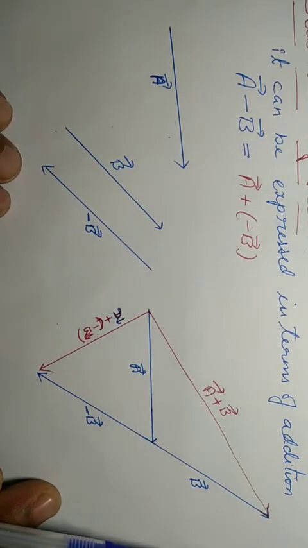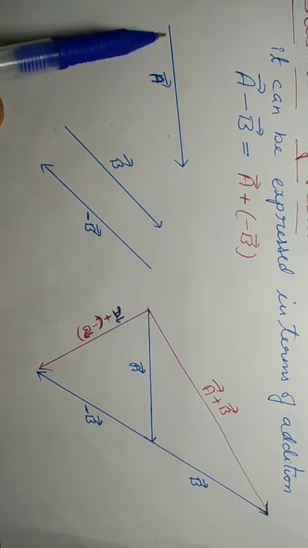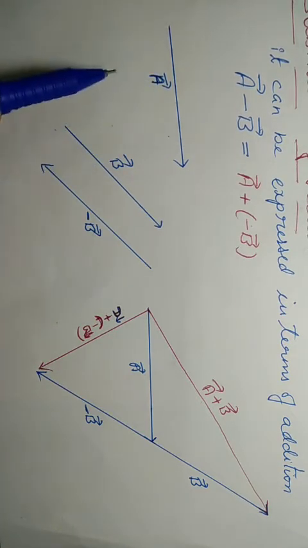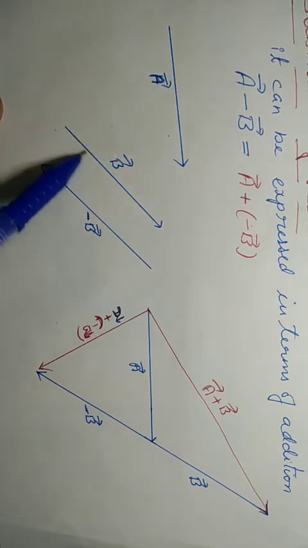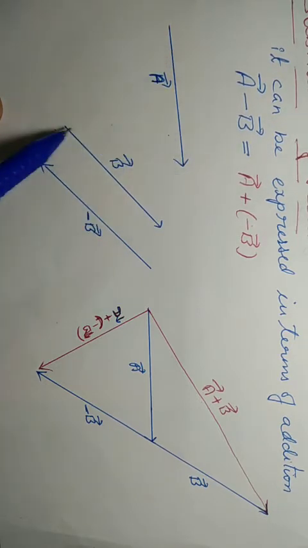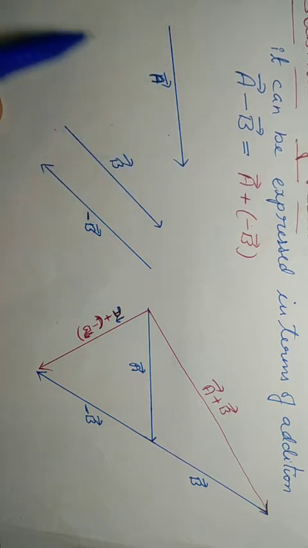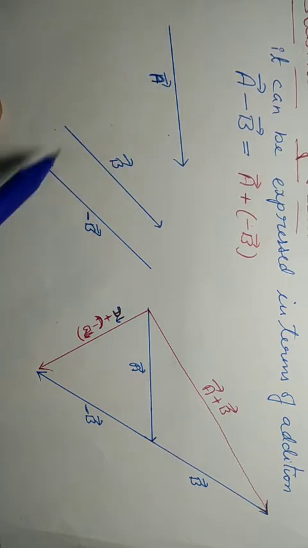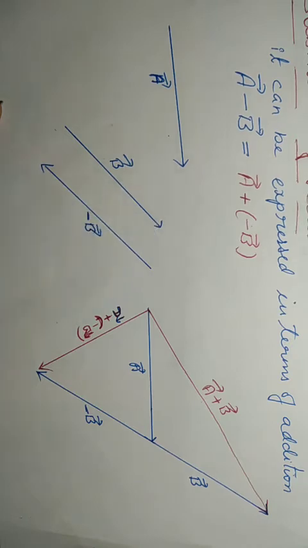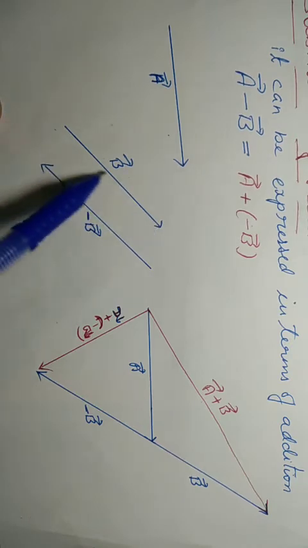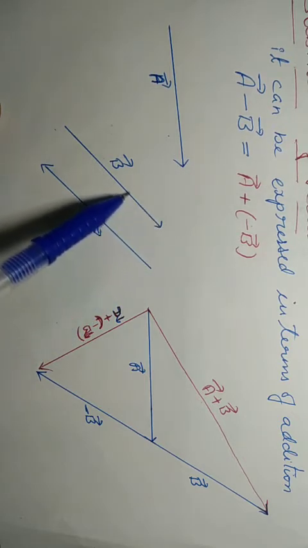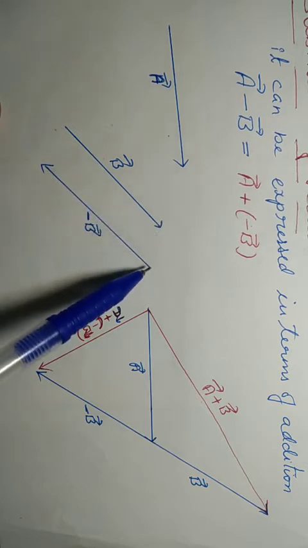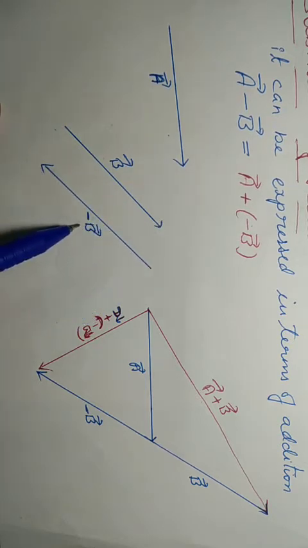So let us see an example. We have vector A, that is 2 inches of length. We have another vector B. Both are not in the same direction. See the direction of A and B. Wherever we place A, we have to draw the line in the same direction only. So this is B. Then what is minus B? The magnitude must be the same, but the direction is exactly opposite to B. So this is minus B.